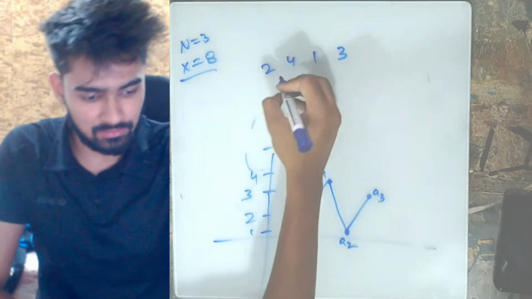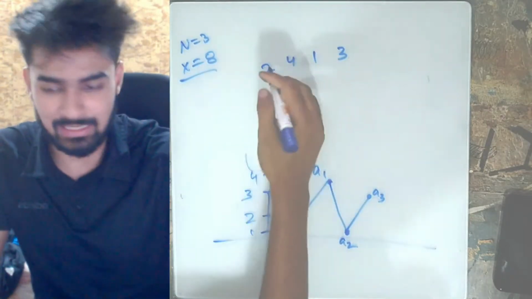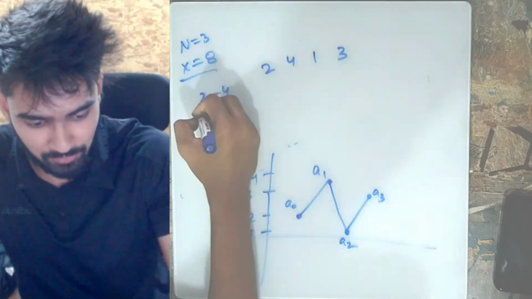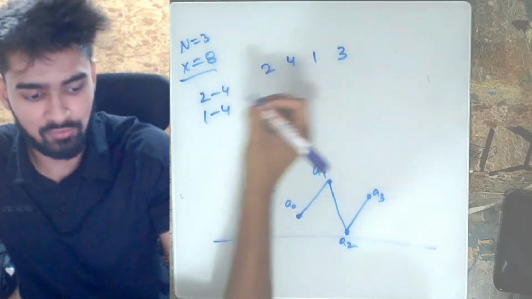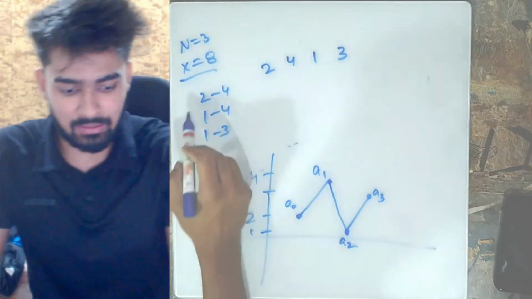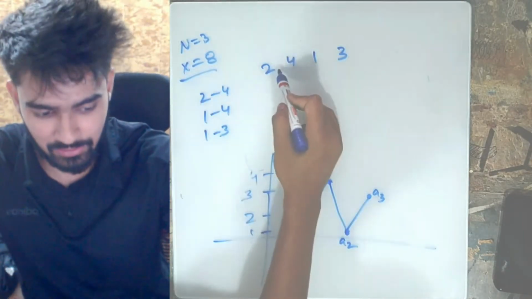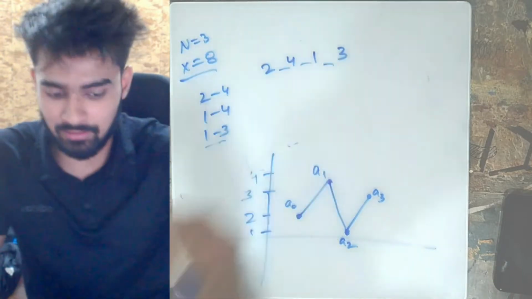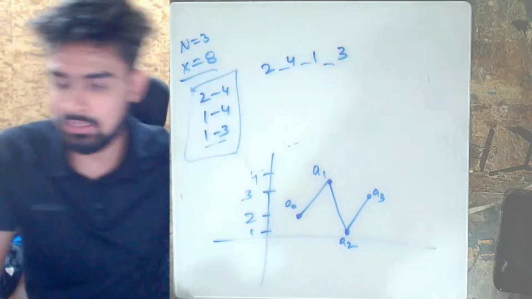What are all the segments that we are able to make? We are able to make a segment from 2 to 4, a segment from 4 to 1, which is actually 1 to 4, and a segment from 1 to 3. That means every element between 2 to 4 will be inserted here, every element between 1 to 4 will be here, and every element from this to this will be here. But if you see, these are all overlapping sequences.